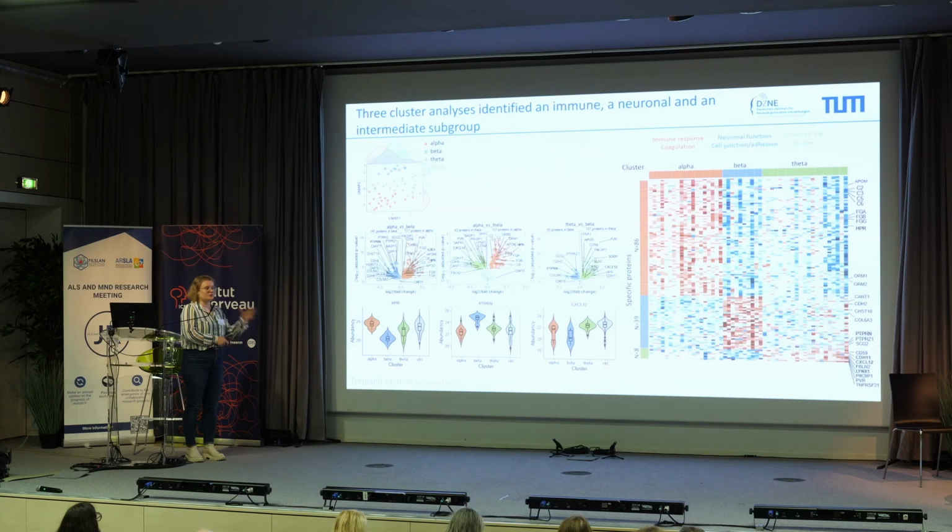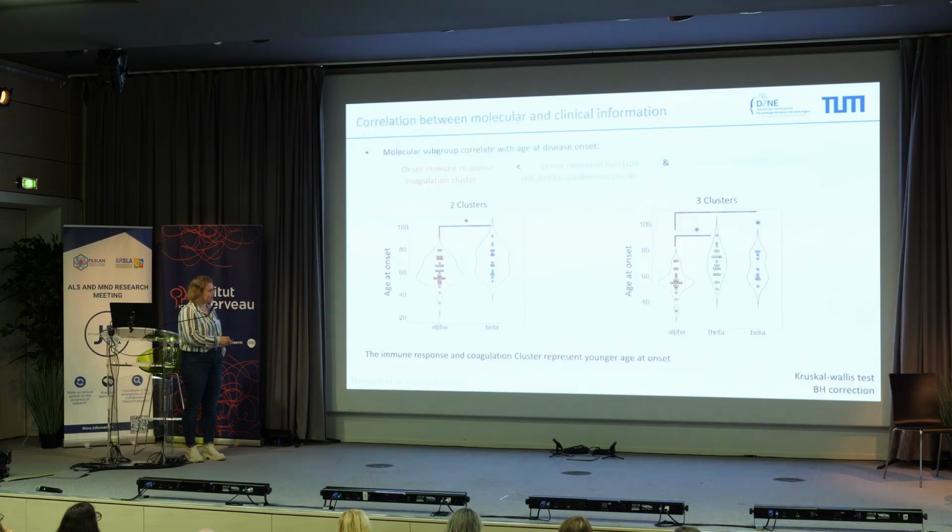So whether we do a 2 cluster or 3 cluster analysis, what looks clear in this cohort at least is that we have a clear immune response and coagulation cluster and a neuronal function and cell junction adhesion cluster, so 2 different patterns of ALS patients.